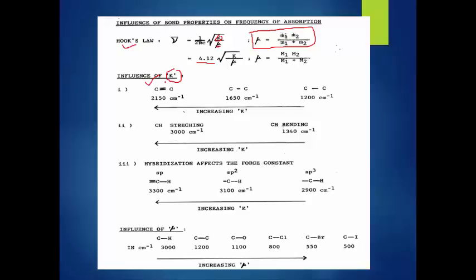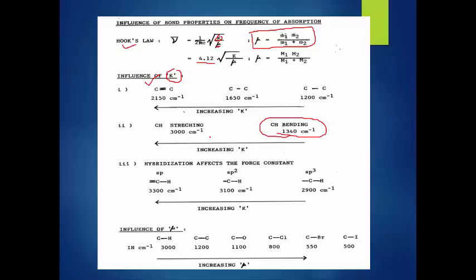See in this case, alkyne absorbs at 2150, alkene absorbs at 1650, and C single bond C absorbs at 1200. In this direction there is an increase in k. As I already discussed, bending absorbs at a lower wave number than stretching, because in case of stretching there are attractive and repulsive processes. That's why they increase the strength of the bond, and these are absorbed at the higher wave number.